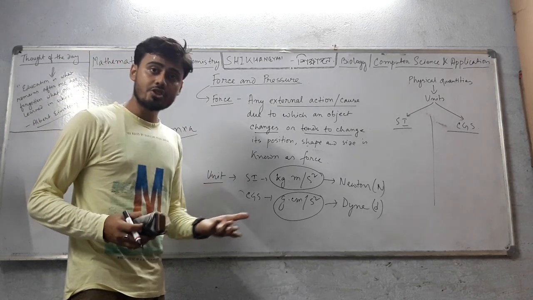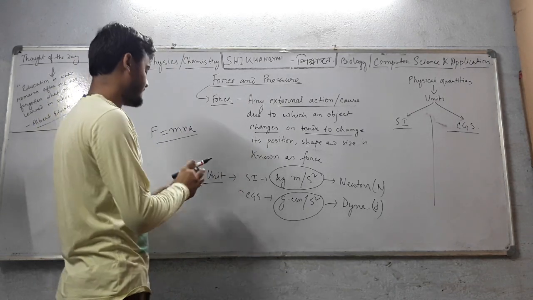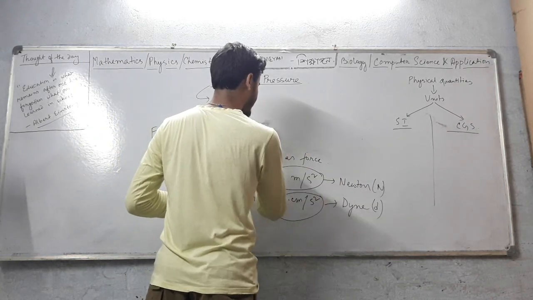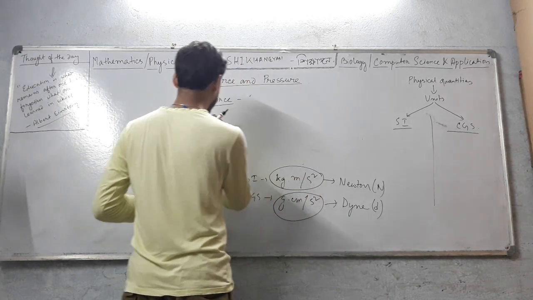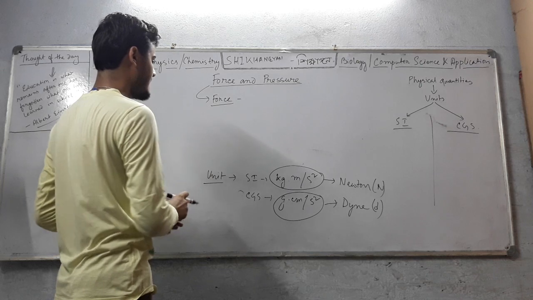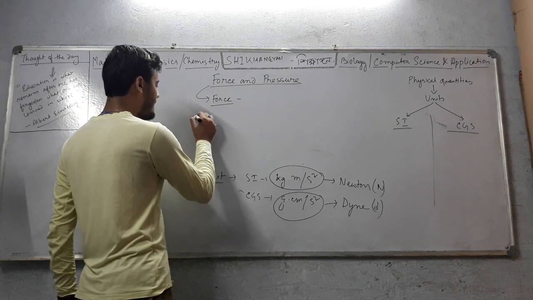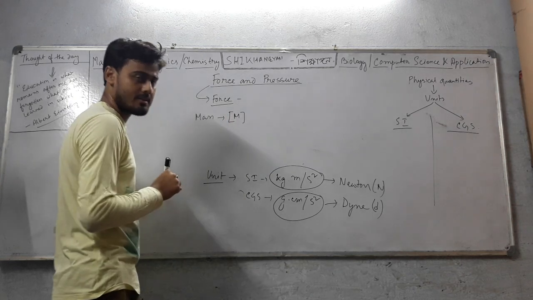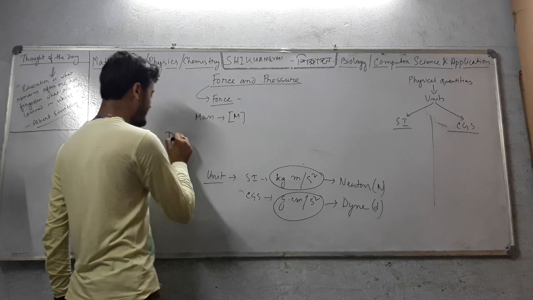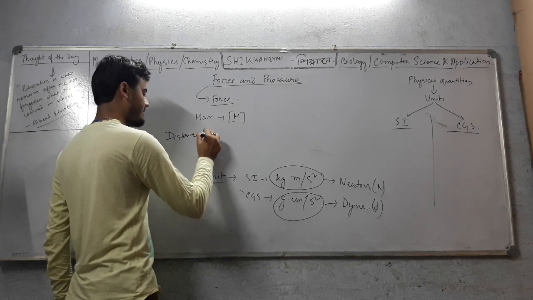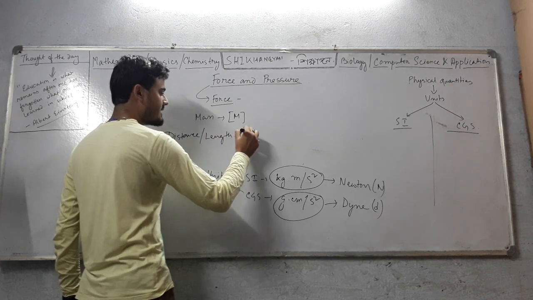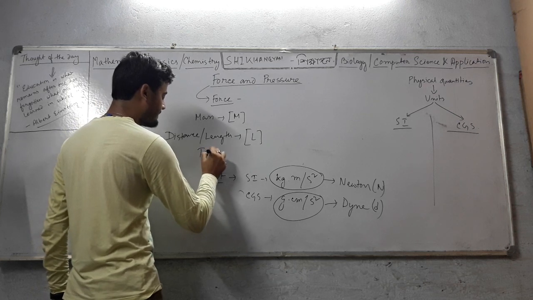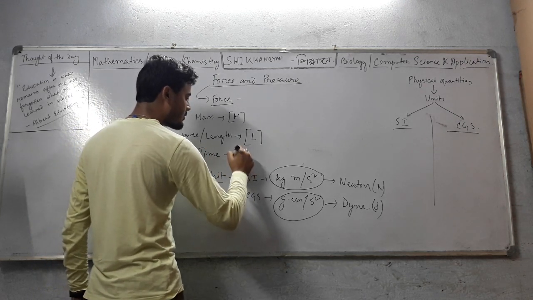Now we will form the dimension of force from these units. Okay. The dimension of mass is represented as capital M enclosed by third bracket. Similarly, the dimension of distance or length, whatever you say, is represented as capital L enclosed within third bracket, and the dimension of time is represented by capital T enclosed within third bracket.